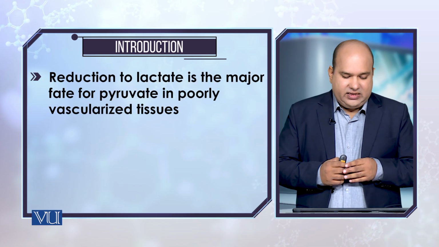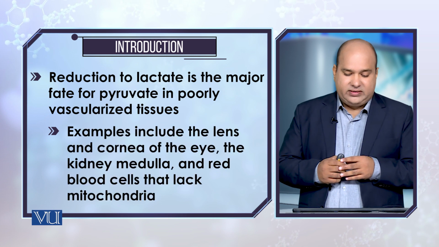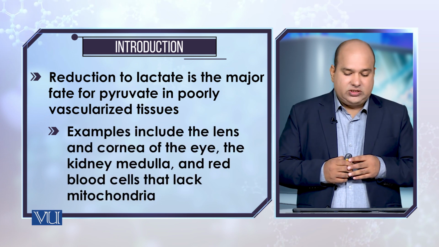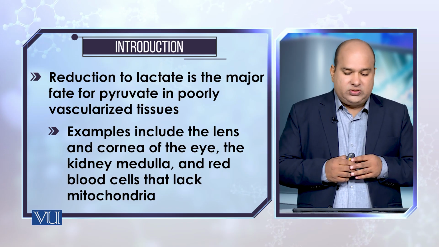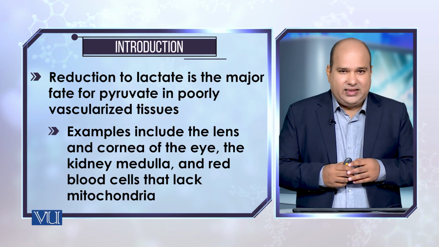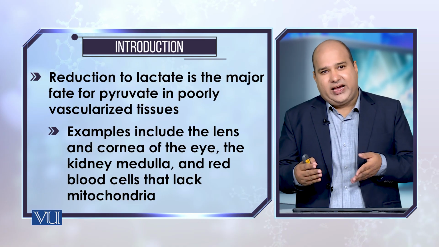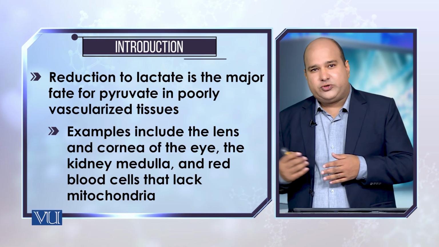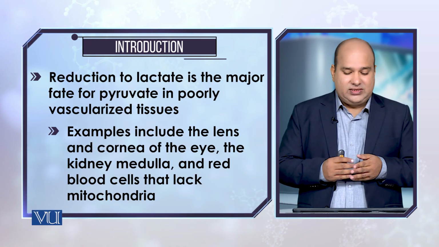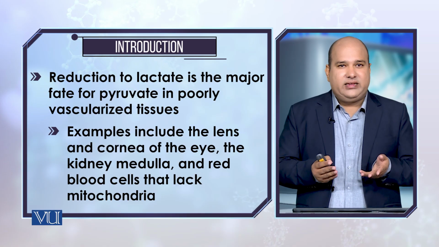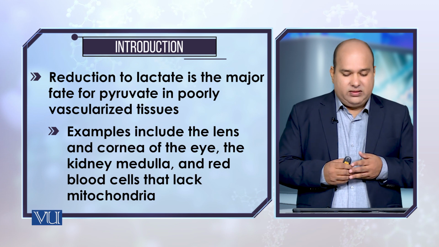If you can see here the reaction of anaerobic glycolysis, pyruvate under the action of LDH is converted into lactate, and you use NADH here. If it was an aerobic reaction, the NADH would have been utilized by the electron transport chain, but because we are talking about anaerobic reactions, there is no electron transport chain, so the NADH will ultimately be utilized here to give rise to lactate, and NAD will be produced.